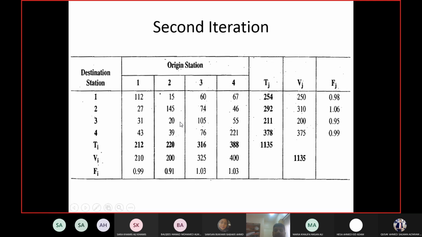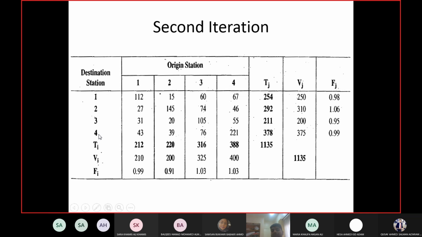Why am I saying it is final? Take the summation of each row and column. You get these values. Then divide the volume with the summations and you get the new factors. Now you can see the factors over here. Now all the factors are in the range, between 0.9 and 1.1.